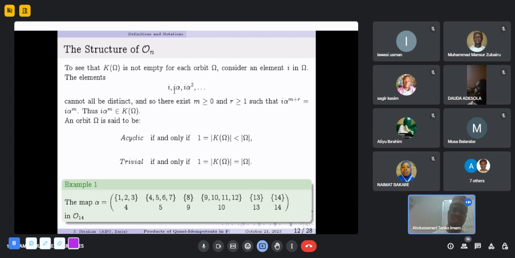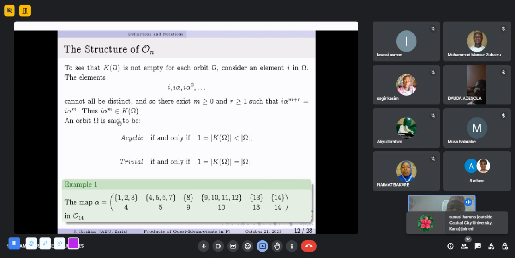The elements i, i alpha, i alpha squared, and so on cannot all be distinct, because the set is finite. And so there exist m greater than or equal to 0 and r greater than or equal to 1 such that i alpha to the power m+r is equal to i alpha to the power m. Thus, i alpha to the power m belongs to the kernel, that is, the cycle.